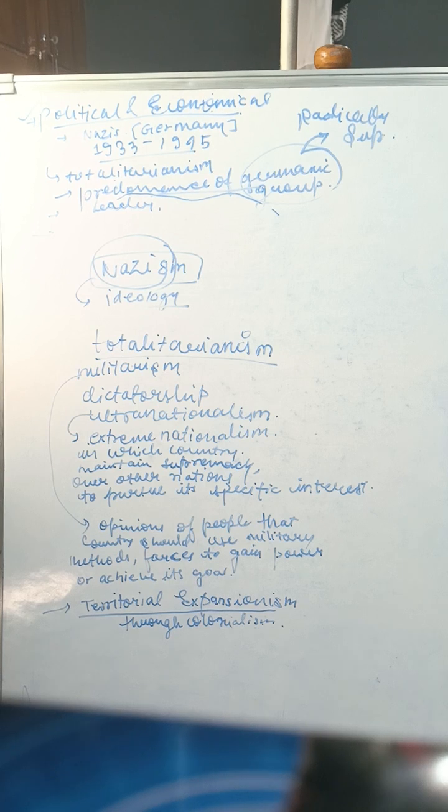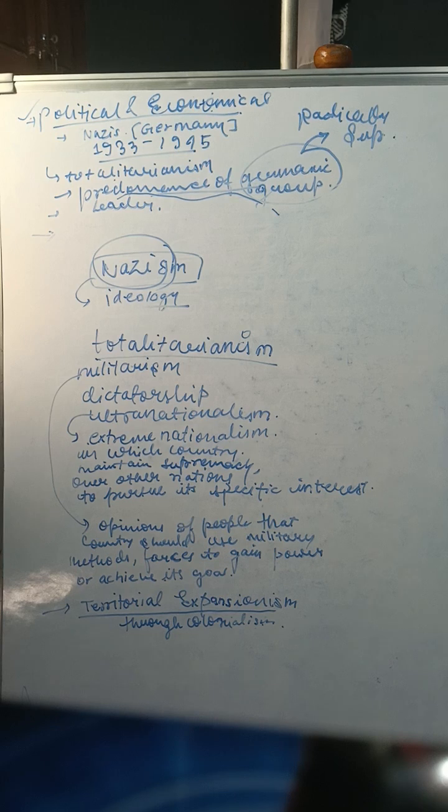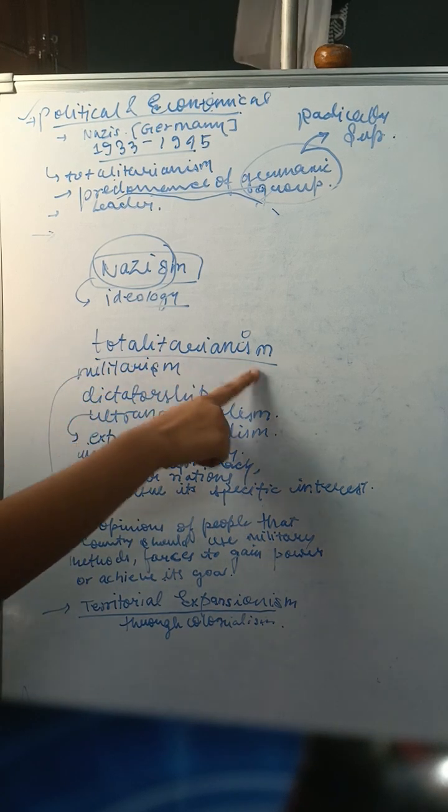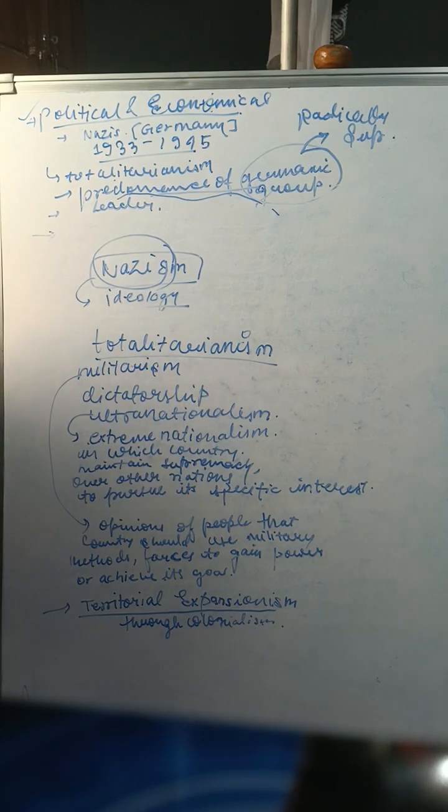Okay guys, as you can see, I have written some of the basic similarities between these two, Nazism and fascism. So let me explain. Come on the board. First is totalitarianism. I have explained this, right? What is totalitarianism?